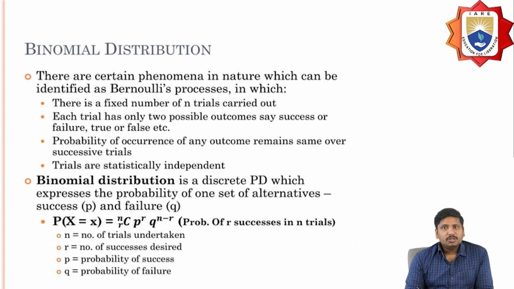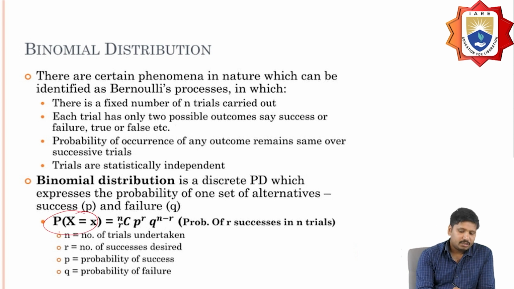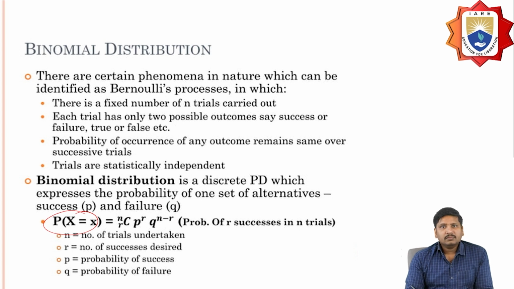So the binomial distribution is the discrete probability distribution which can be expressed as the probability of one of a set of alternatives, like success and failure. And if I write the probability of X equal to r, that should be nCr p power r and q power n minus r. So this is the binomial distribution.